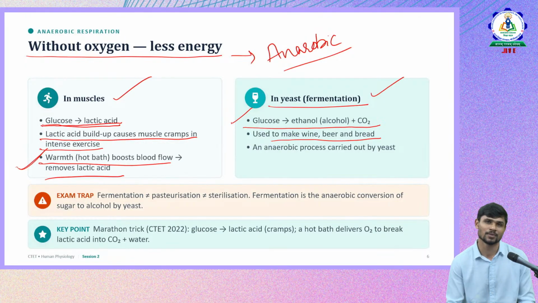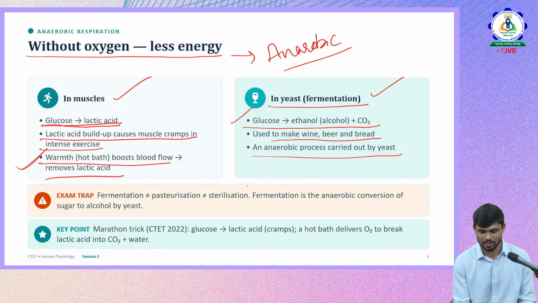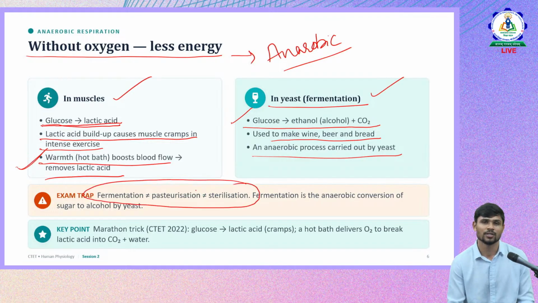So all these preparations of alcohol involve anaerobic respiration, which is done with the help of yeast through the fermentation process. So it is carried out by the yeast only. There are three different terms which look similar, but we need to know the clear differences between them, because most of the time we might get confused in the exam, because that's how CTET asks questions.